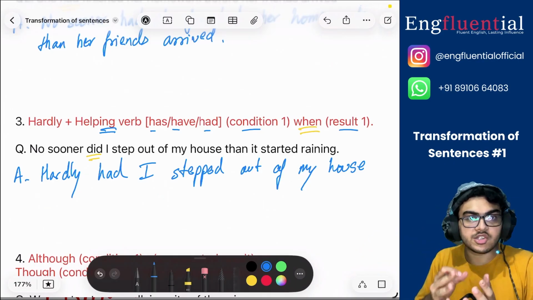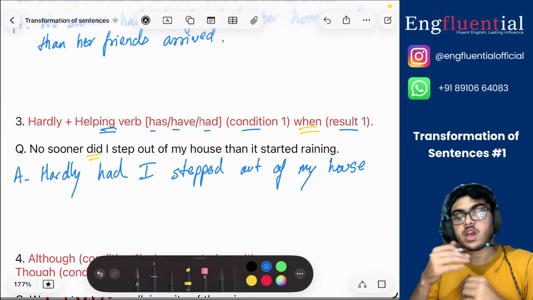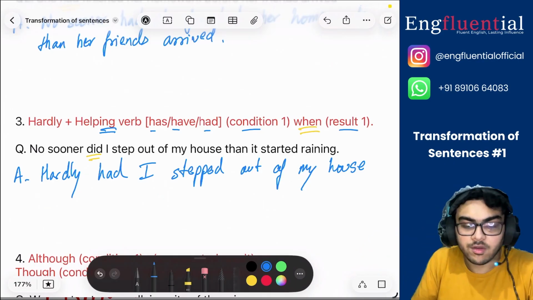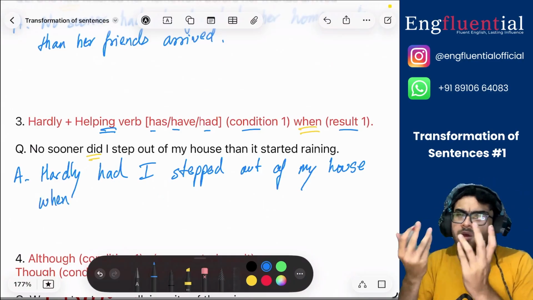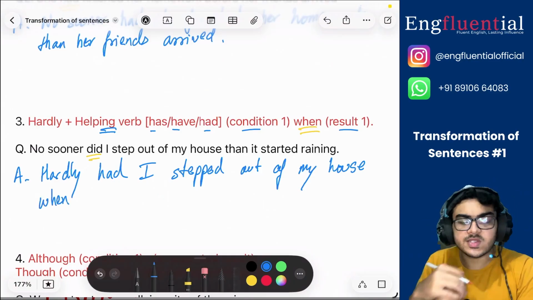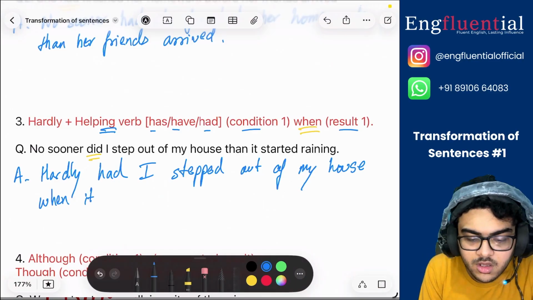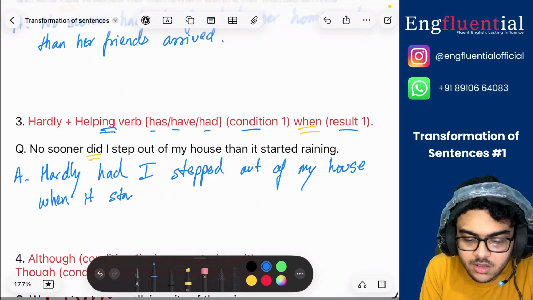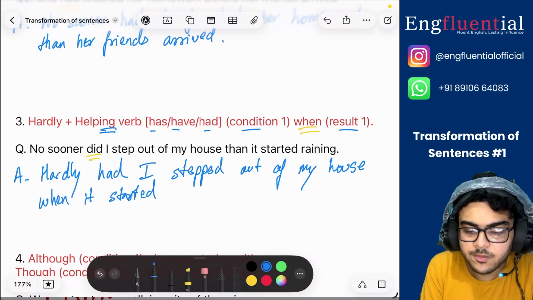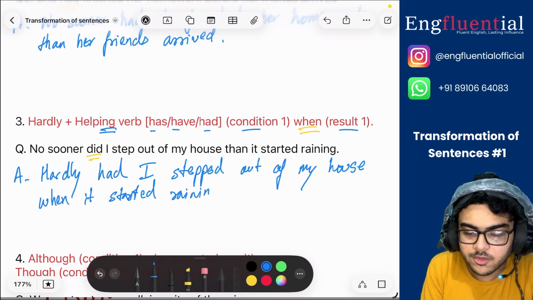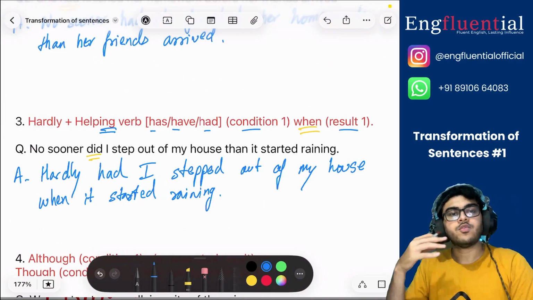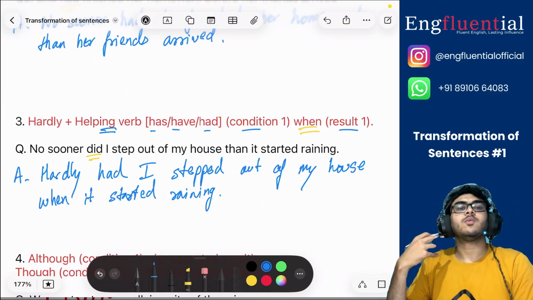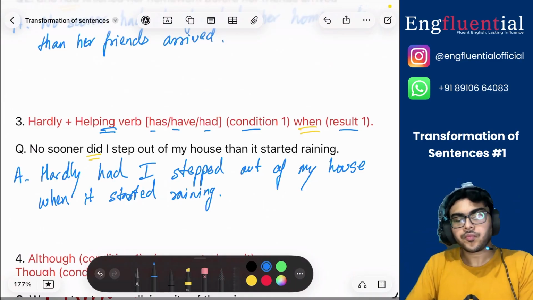That was the condition, so that is met. We have to use when. When. The result, as I said, usually remains the same. When it started raining. Right? So this is the way you write a sentence beginning with hardly. Okay.